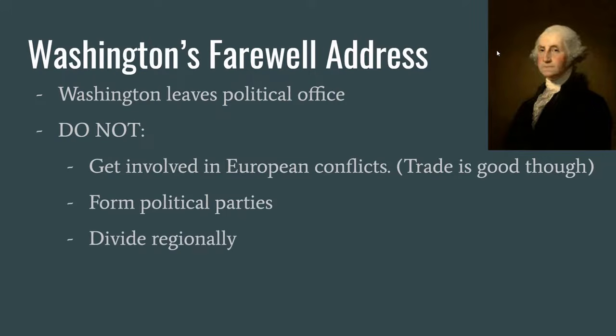Washington warns against forming political parties because that will lead to more division. However, that happens immediately after Washington is gone. Finally, and this goes along with the political parties warning, is to not become divided by regional interests. And we know this will be a major hallmark of the 1800s, with divisions over tariffs and especially slavery. So great advice, but not followed.